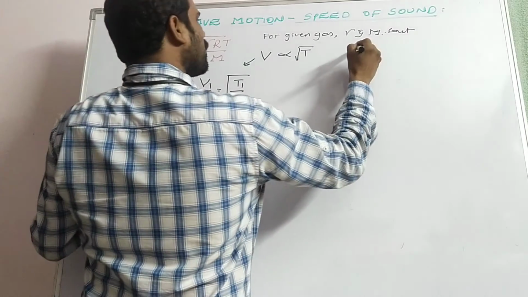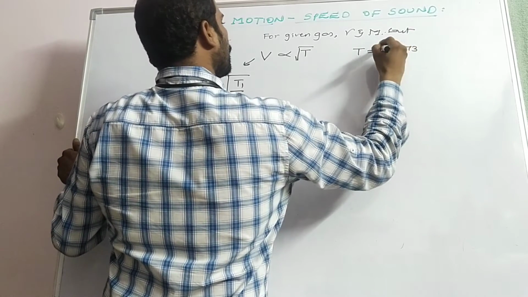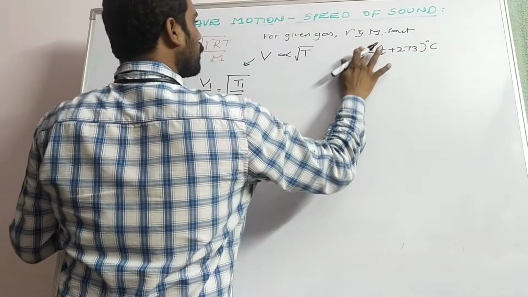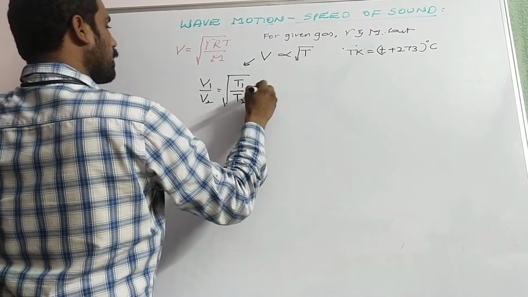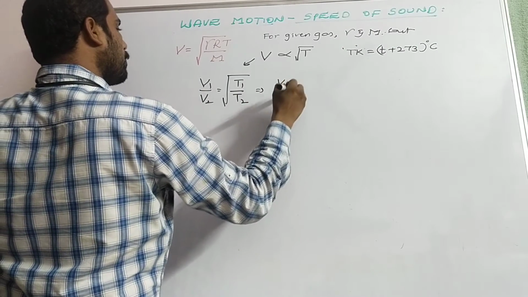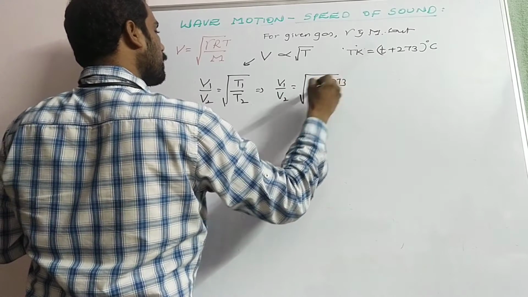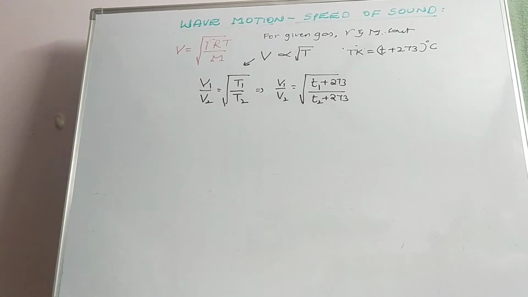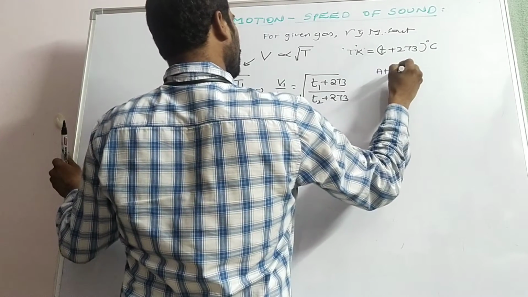Now, this absolute scale of temperature T Kelvin can be written as t plus 273, where t is in degrees Celsius. That implies v1 by v2 is equal to root of (t1 plus 273) by (t2 plus 273). Let us consider t1 at 0 degrees Celsius.